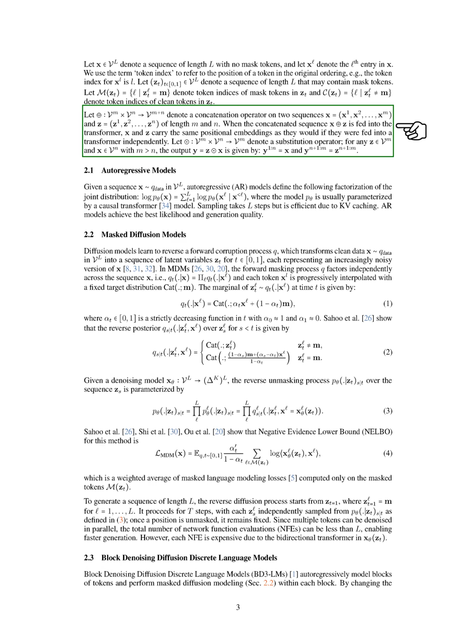In summary, our contributions include proposing a new framework that merges AR and MDM paradigms, outperforming the earlier hybrid approach of BD3LMs, being the first to enable KV caching for MDMs while maintaining parallel generation, achieving up to 65 times faster inference than standard MDMs and 3 to 4 times faster than KV-cached semi-autoregressive models, demonstrating that BD3LMs degrade at low sampling steps, while our method remains competitive in both low and high NFE regimes, and establishing a new state-of-the-art perplexity for discrete diffusion, reducing the gap to autoregressive models.